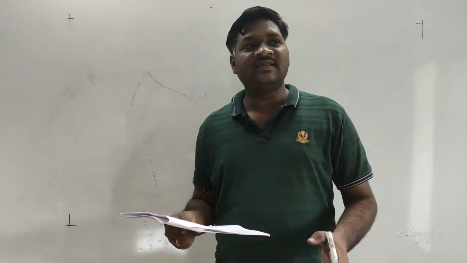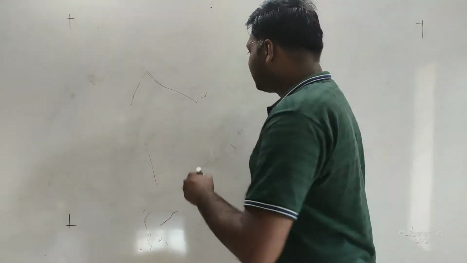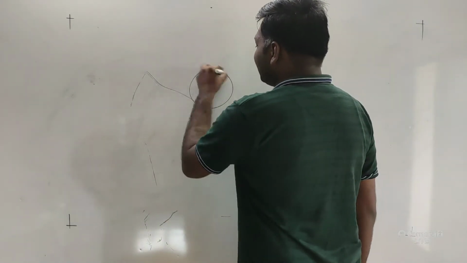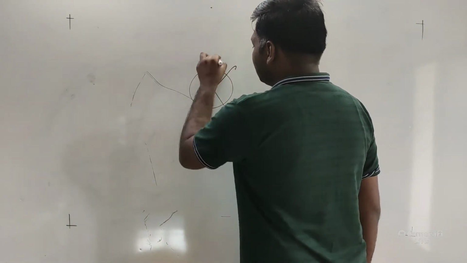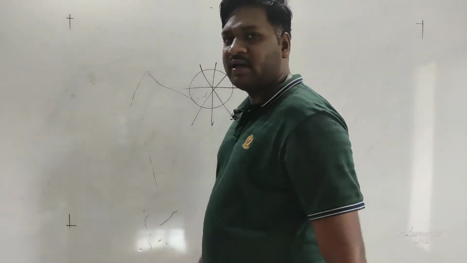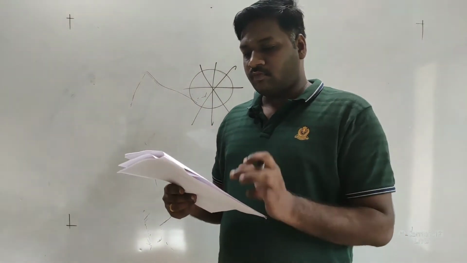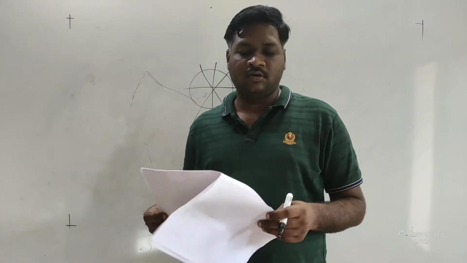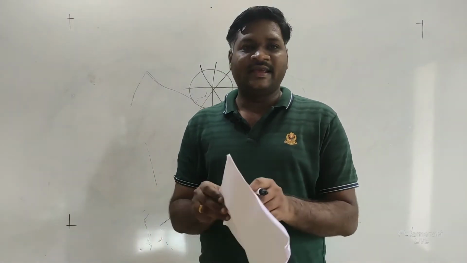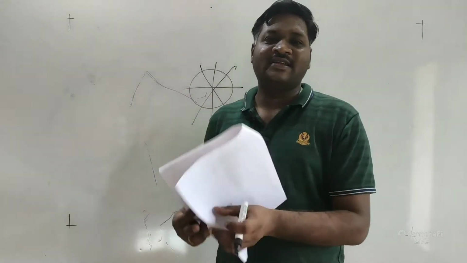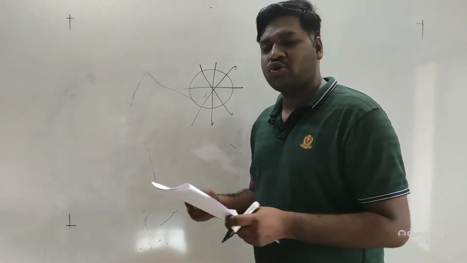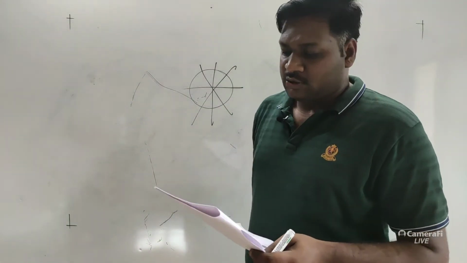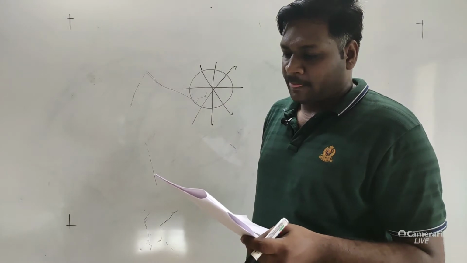Then radial symmetry means when the body is divided into many identical equal halves, like this, that is the radial symmetry. Okay, and book lungs, yes, they look like a book. They open like this like the books, so they are referred to as book lungs, which are commonly seen in case of the scorpion. Okay, so let's see the options.